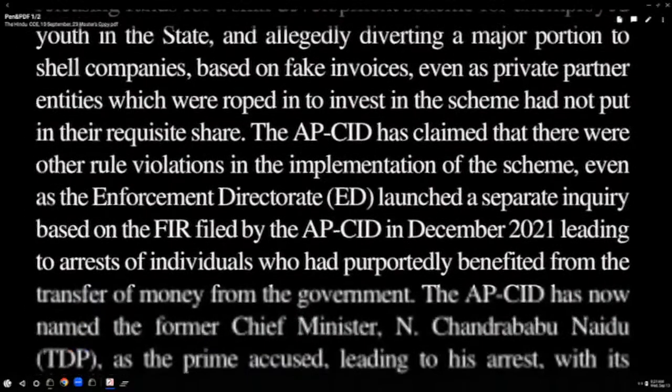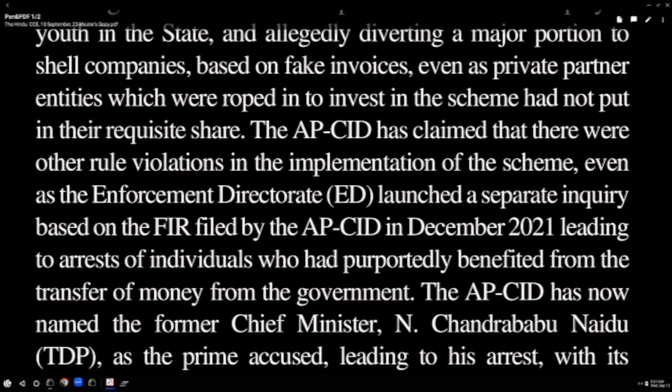Now it talks about the investigating agencies. The AP CID has claimed, underline has claimed. Which tense is that? Present perfect. The AP CID has claimed that there were other rule violations in the implementation of the scheme, even as the Enforcement Directorate launched a separate inquiry based on the FIR filed by the AP CID in December 2021, leading to arrest of individuals who had purportedly, underline the word purportedly, and here underline the word separate.